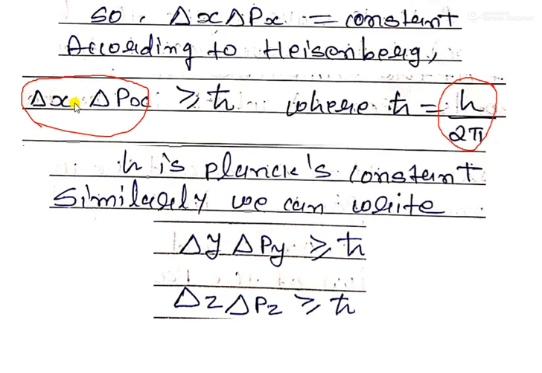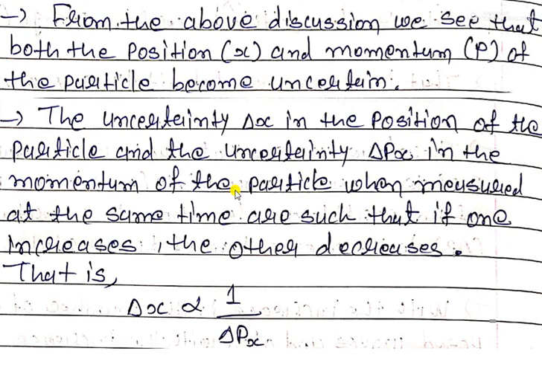The basic understanding of this principle is that we cannot simultaneously measure the momentum and the position of a particle. If we measure one parameter, then the other one is uncertain. So this is the correlation between these two parameters.